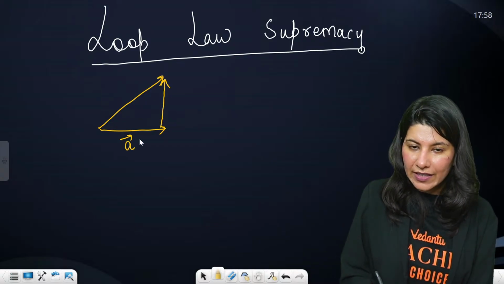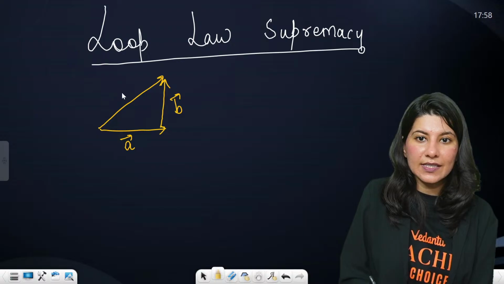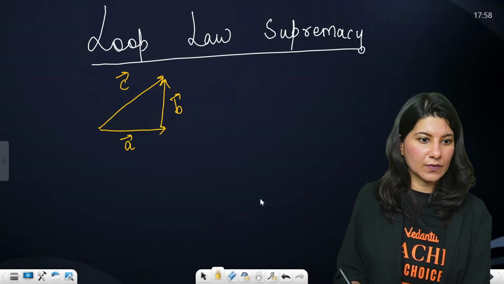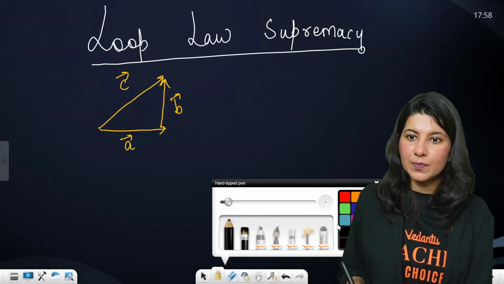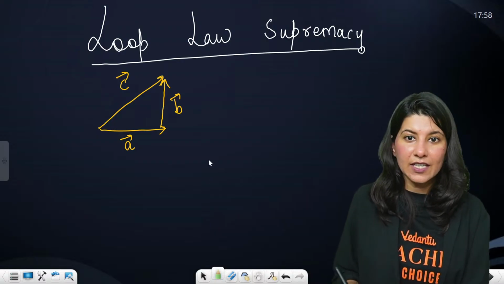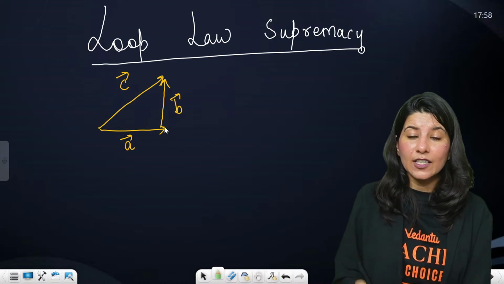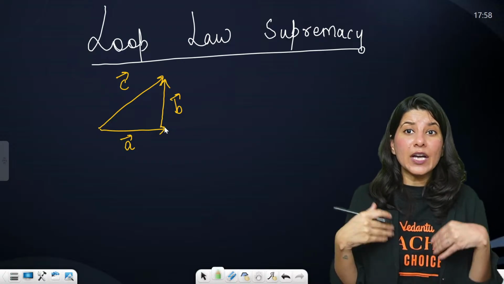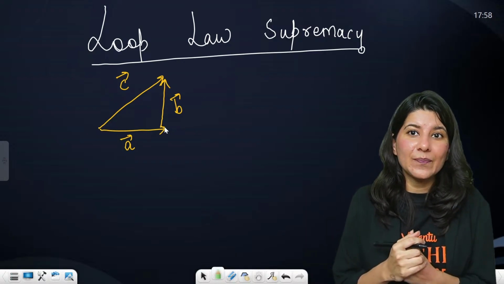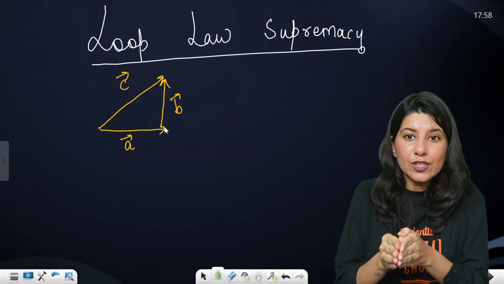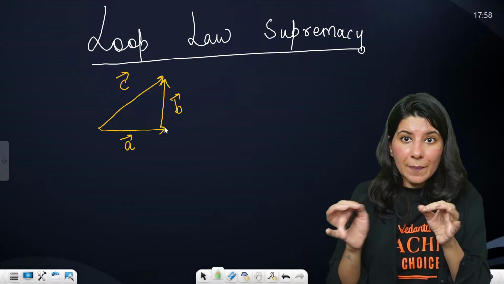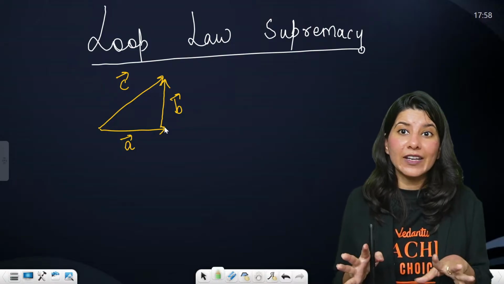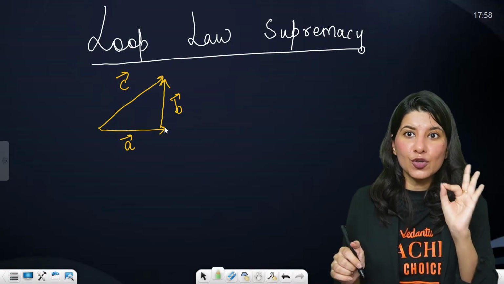This is your A vector, this is your B vector, and this is your C vector. Correct? Now, loop law says do not think about anything, just think about direction. If you are going in the same direction as the vector, apply a positive sign. If you are going against the vector, apply a negative sign. I will show you how.